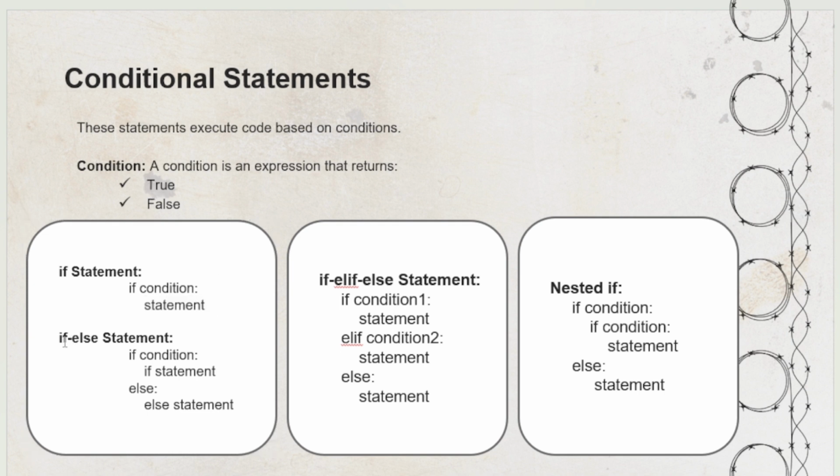Another one is if else. If the first condition is true, then you write your statement here. If not, the statements inside the else block are executed. There is another conditional statement, if elif else. Suppose I check the first condition and it is true, then I want to execute these statements. If not, then again I want to check whether the second condition is true or false. If it is true, then I want to execute this one. If none of the conditions are true, then I will execute this one by default.